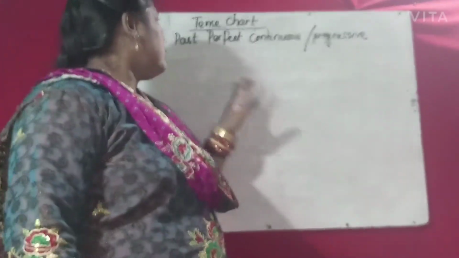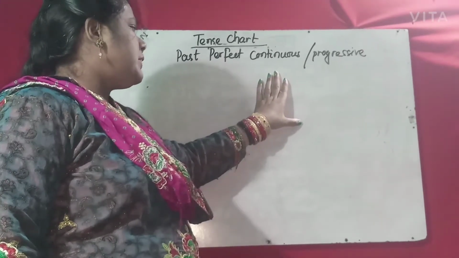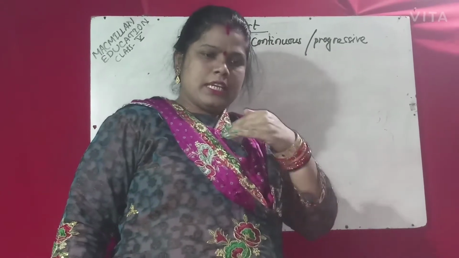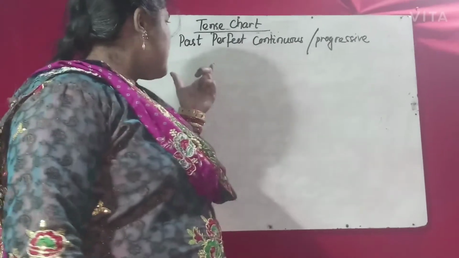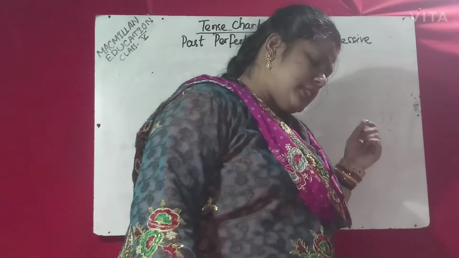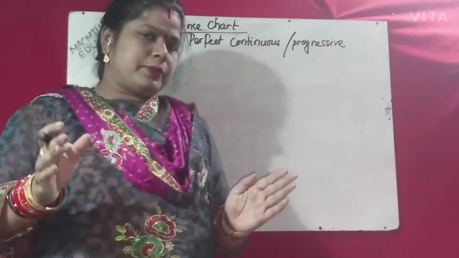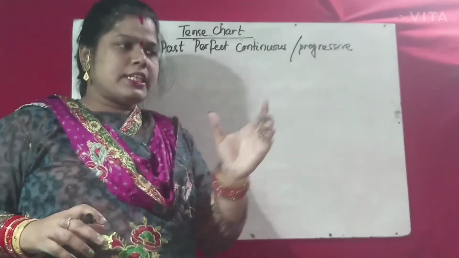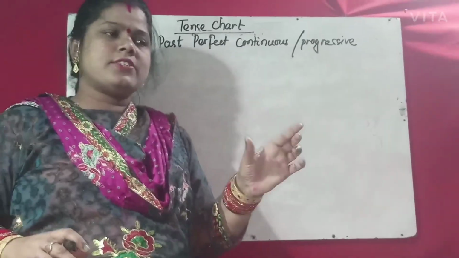So now, past perfect continuous. In present perfect continuous, the work started at some time and till now it is continued, not completed. That is present perfect continuous. So what is past perfect continuous? Past perfect continuous, or progressive, is used for an action that stayed over a period in the past. That means in the past the work continued for some period, some days or some years or some months.